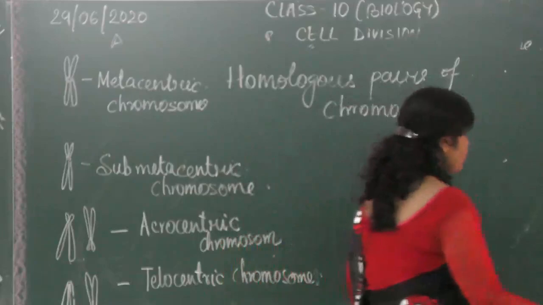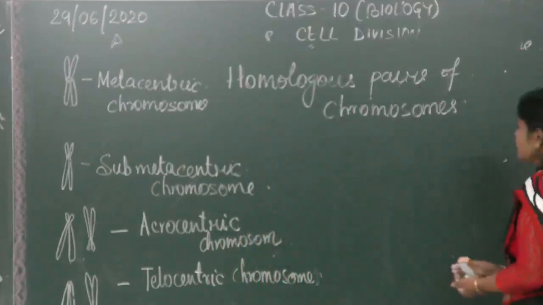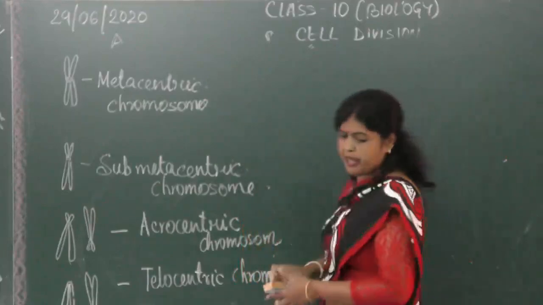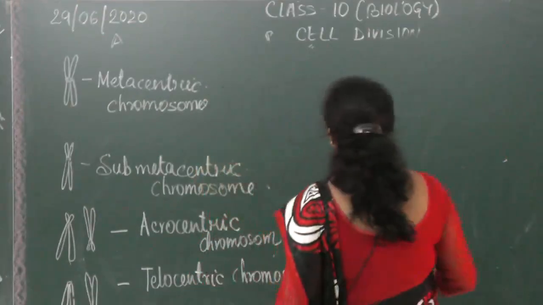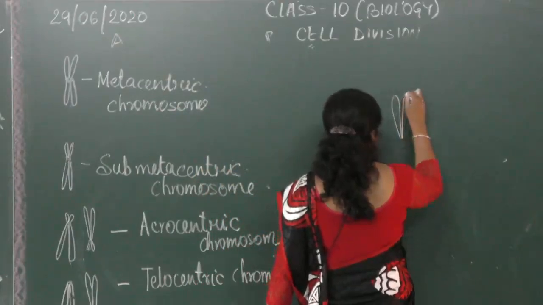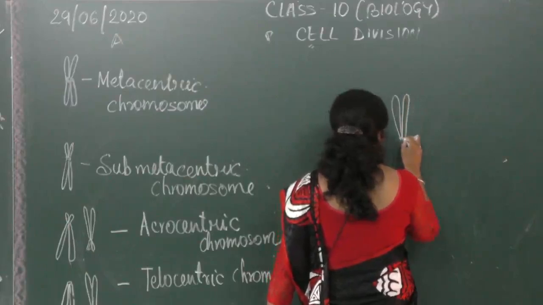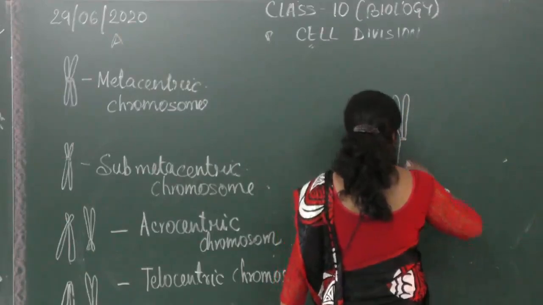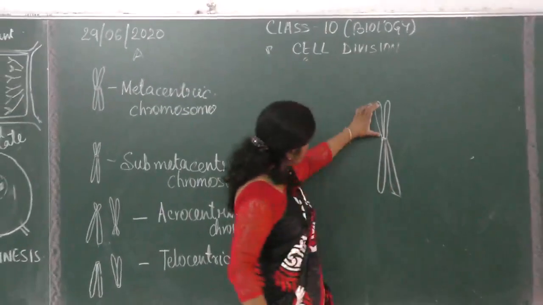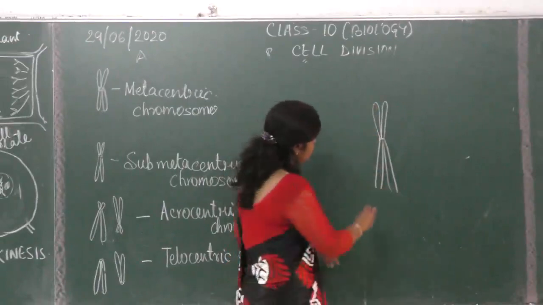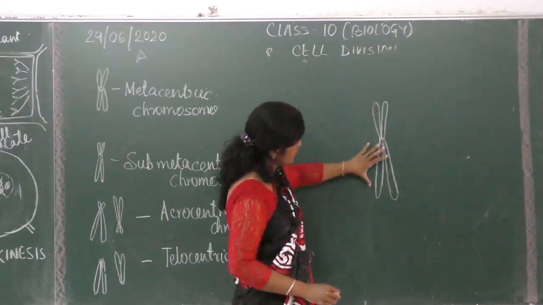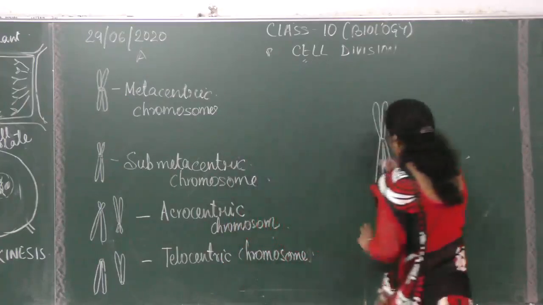So here what do we see? What are the characteristics of a homologous pair of chromosomes? If we take a chromosome, I am showing with a submetacentric chromosome. Submetacentric means the centromere is located slightly away from the center, making one arm of the chromatid little longer and the other arm little shorter.